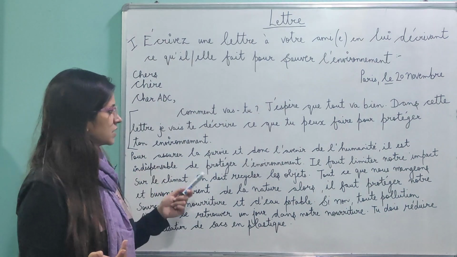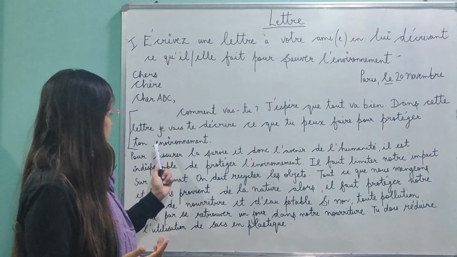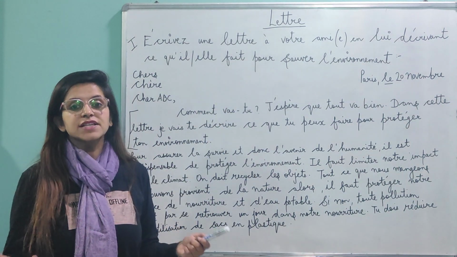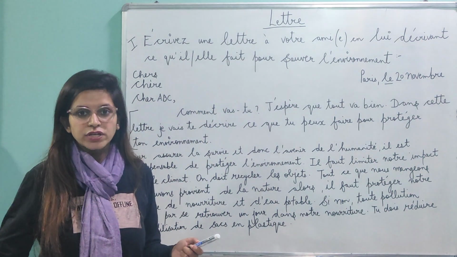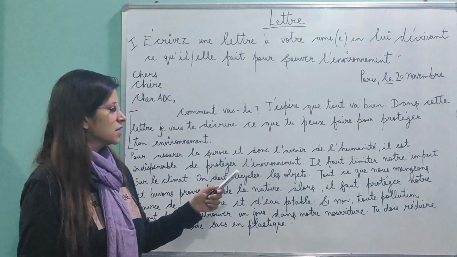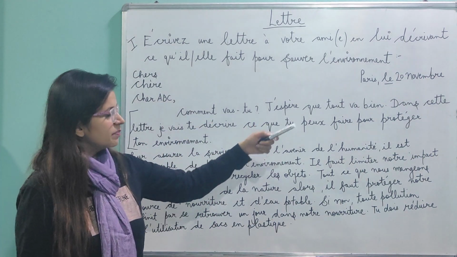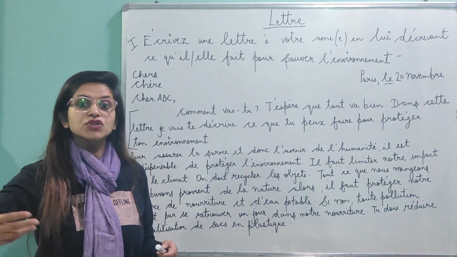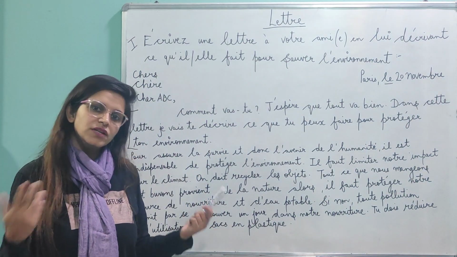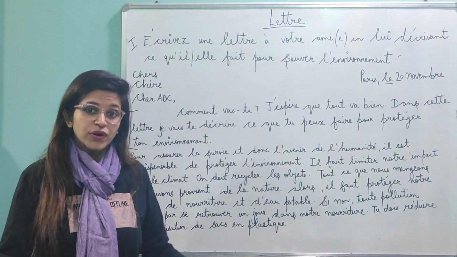Dans cette lettre, je vais te décrire ce que tu peux faire pour protéger ton environnement. In this letter I'm going to describe to you what you can do to protect your environment. So for protecting your environment, for saving the environment, these are synonyms. One time you can use sauver, one time you can use protéger. So this is how you start. There are also different endings like j'espère que tout va bien and j'espère que tout va bien de ton côté. Everything is fine on your end. You can even tell about yourself, je vais bien, and then you can start with the letter.